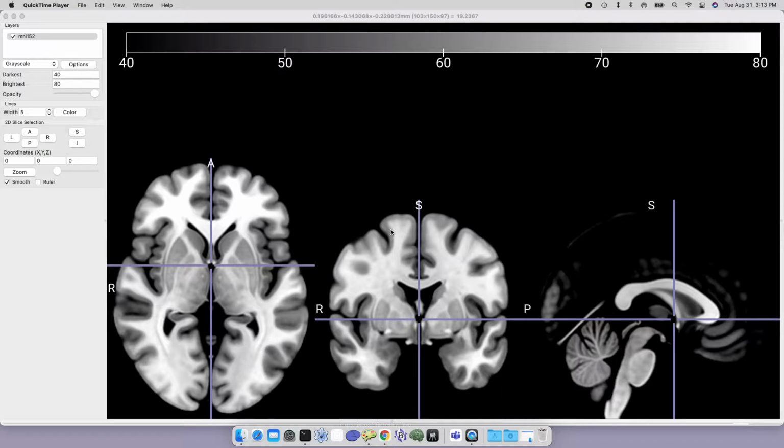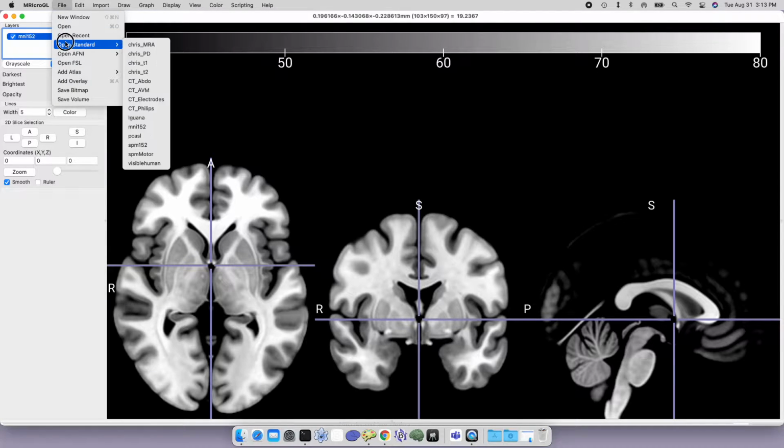A quick introduction to the new features found in the Fall 2021 release of MRIcroGL. Today we're just going to try to focus on the new aspects of this tool. If you're not familiar with it at all, you may find some of the other videos an easier place to start. In general, with MRIcroGL, you can look at a lot of standard images, and the ones that I will be looking at will be in the File menu and Open Standard.